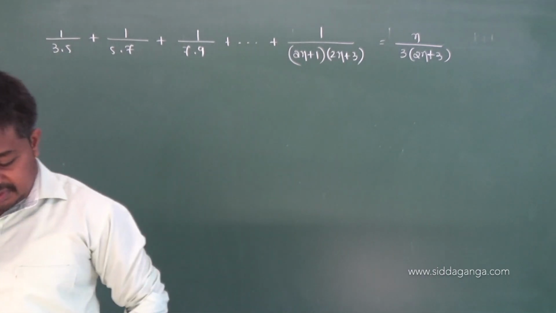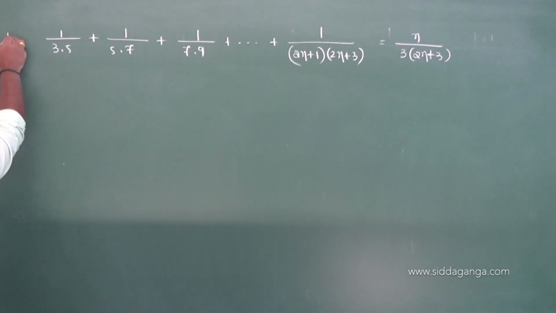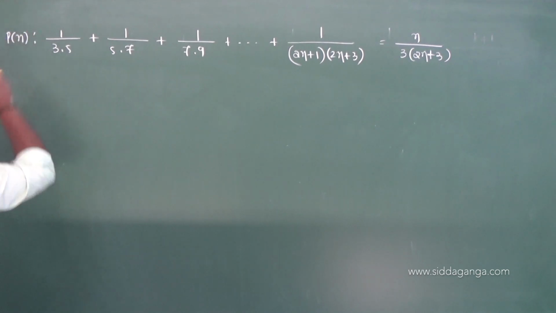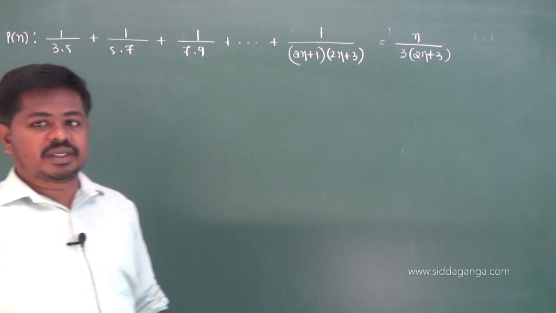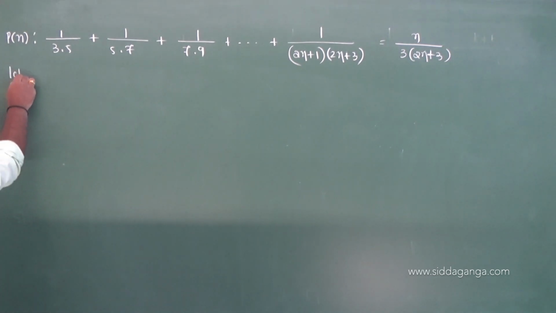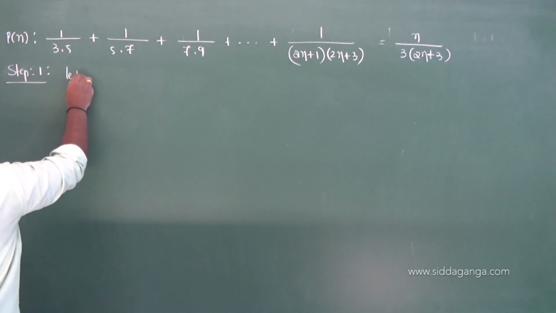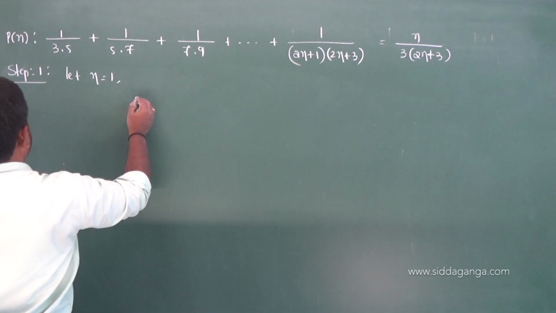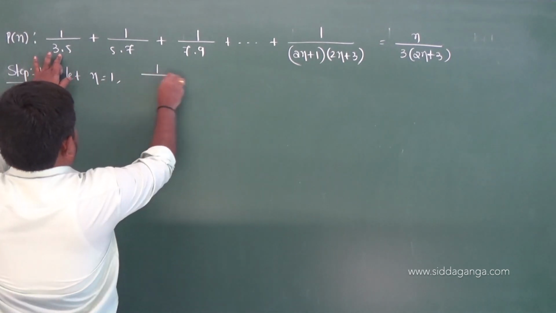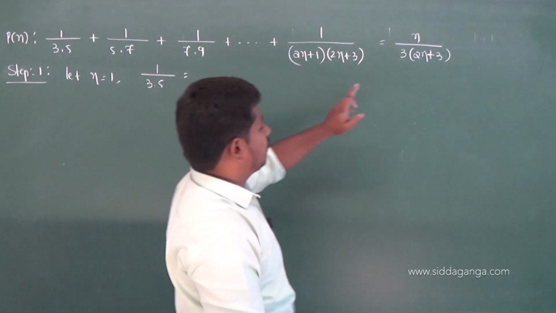Okay, students, this is same as before. Let me take this as P of n. You should write once again, P of n be the given statement. So step 1: let n is equal to 1. So the first term, 1 by 3 into 5, is equal to, substitute n equal to 1 in the RHS.